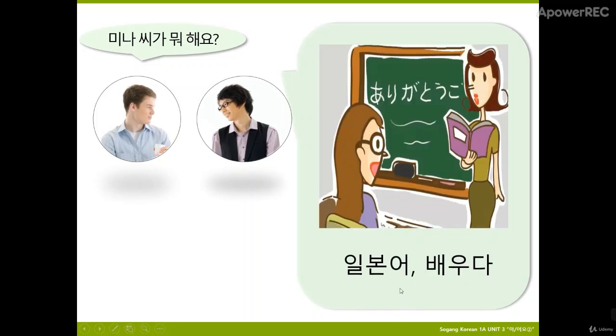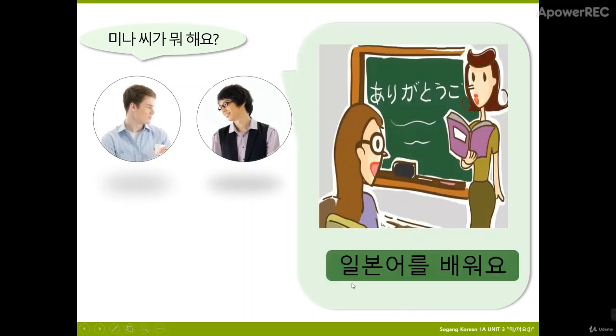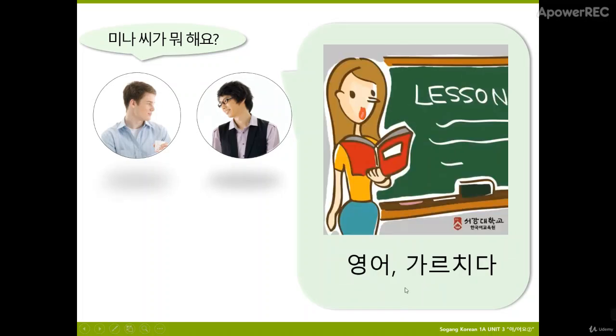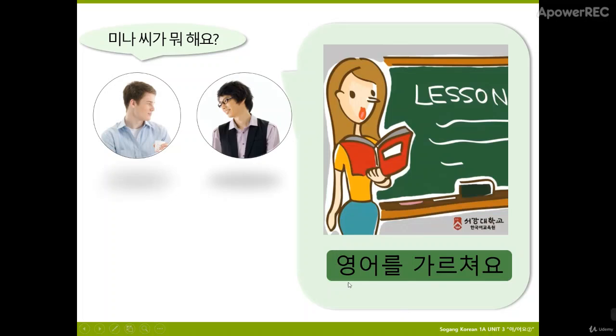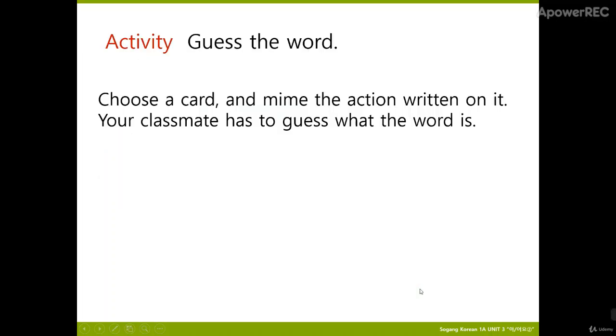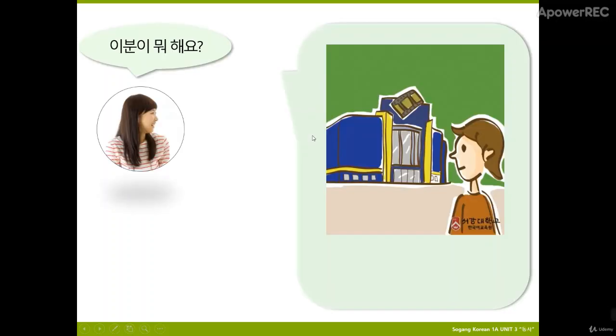This is read a book. And this one, 일본어를 배워요. Learn Japanese. 영어를 가르쳐요. Teach English. So you can do this with your friend. You can make some card and then put some action on it and then do the action, and then your friend has to guess what the word is and also make it into a present tense.